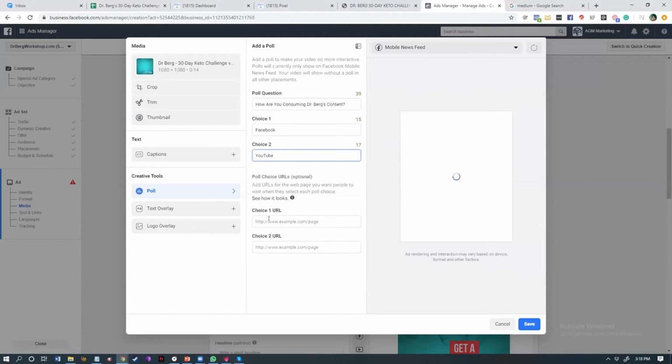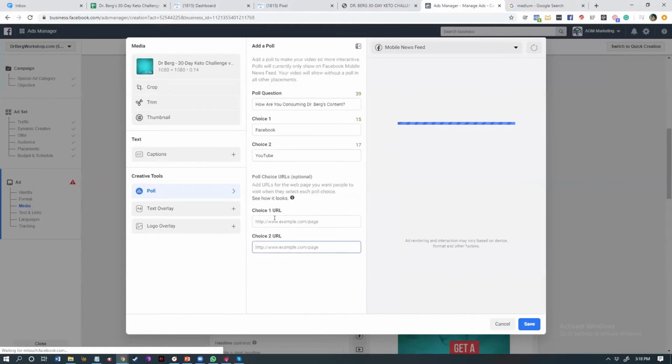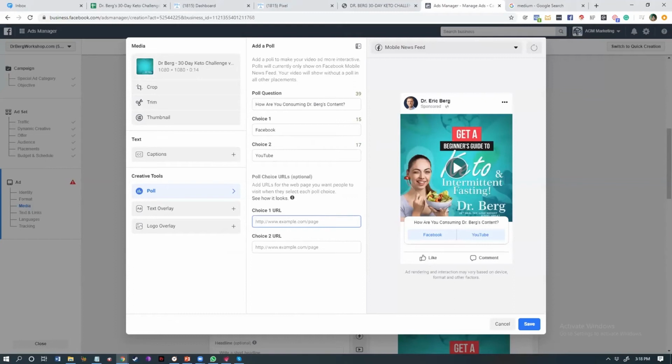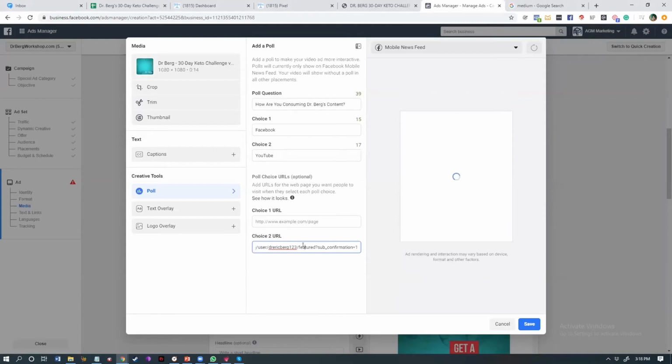Now, you are only limited to 2 choices, and here is the section where you can add your specific links on where you want to direct your audience afterwards. Again, this is entirely optional, but we're going to add some links to it. So first link is, or actually we're going to go for YouTube first. We're going to use a special link.